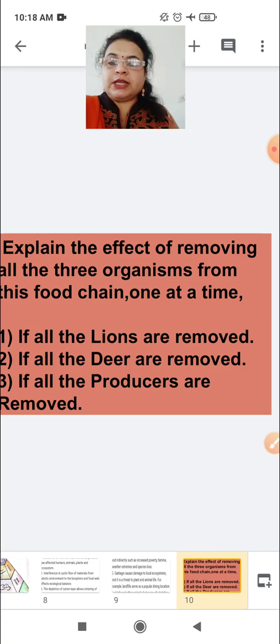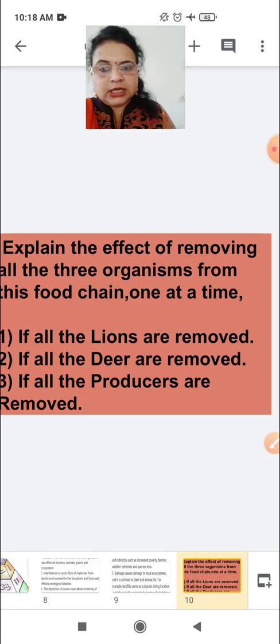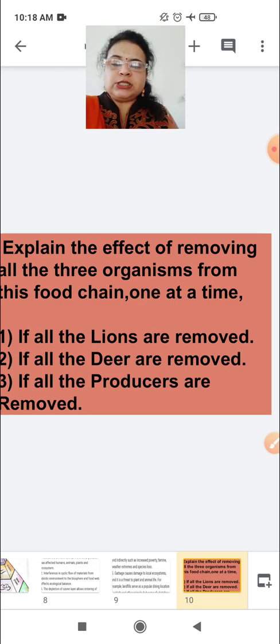When the population of deer increases, automatically deer eat grass, so there will be overgrazing of grass, okay. Slowly grass and various plants will be removed from the ecosystem. Slowly the forest will turn into a desert if there are no plants, and all plants and grass will be eaten by the deer, okay. So there will be a big effect on the ecosystem if lions are removed.